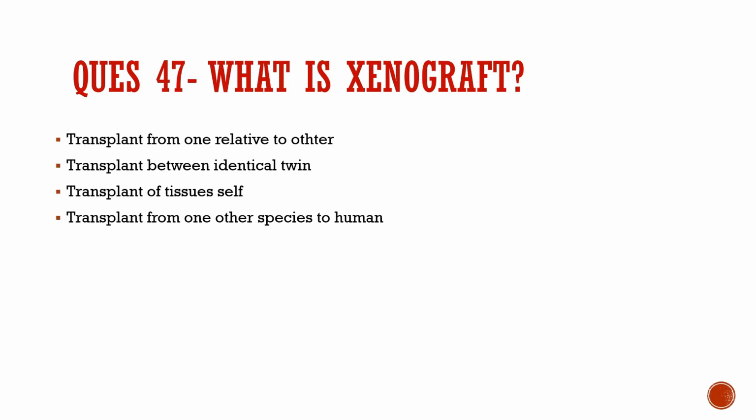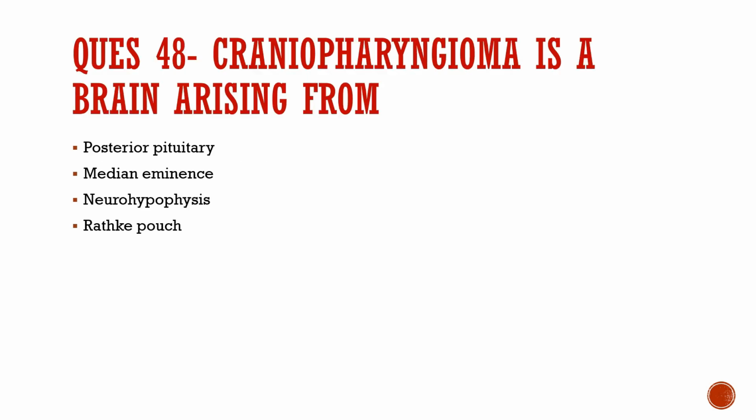Question number 47. What is a xenograft? Transplant from one relative to another, transplant between two identical twins, transplant of tissue cells, or transplant from one species to another, to humans. So the correct option is transplant from another species to humans.